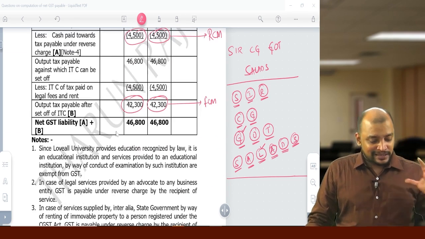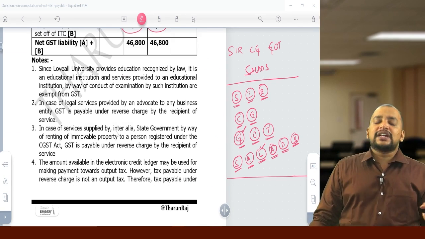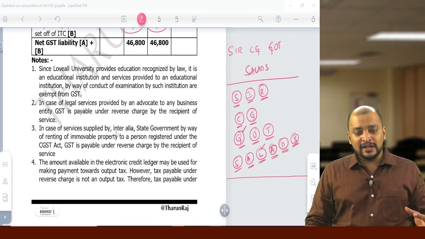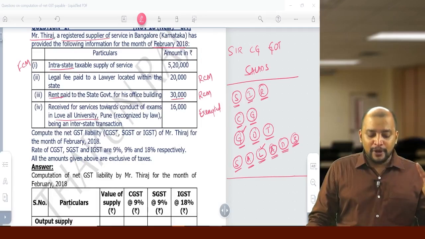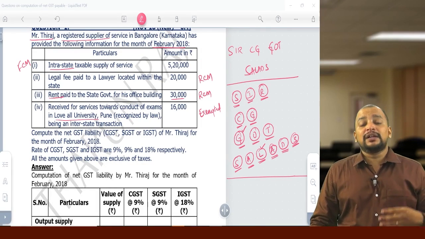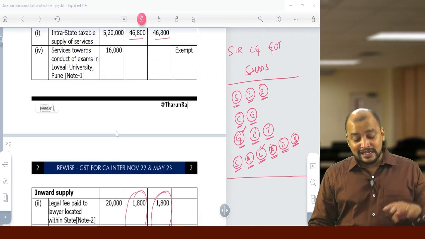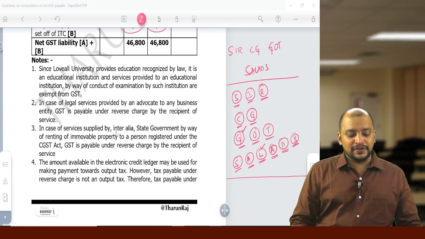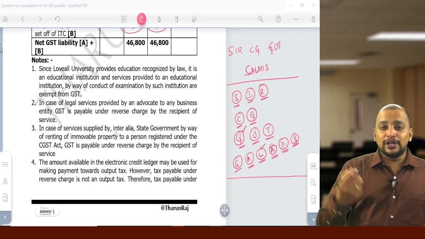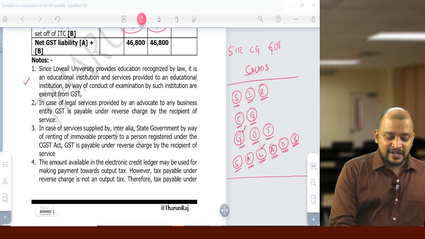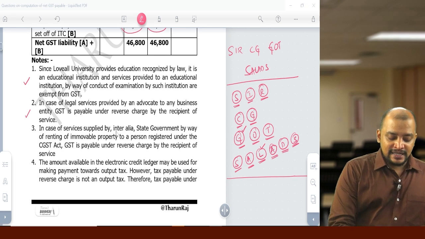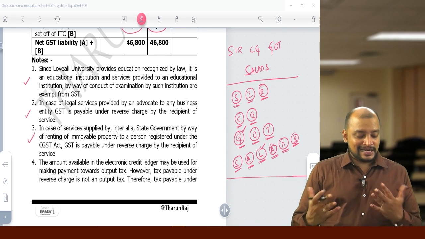After doing the presentation, notes are very, very important that we need to write. For every point, we have a total of 4 points. For these 4 points, why it is taxable, whether any exemption is applicable, RCM, so that related notes we need to write. So that is, law university services provided is exempted, that point; legal service covered under RCM; state government to business entity, that is RCM.